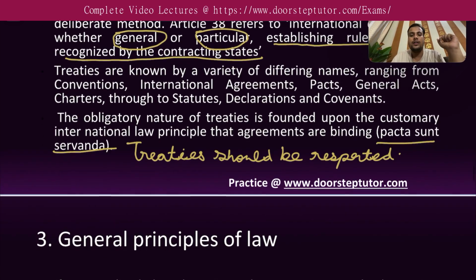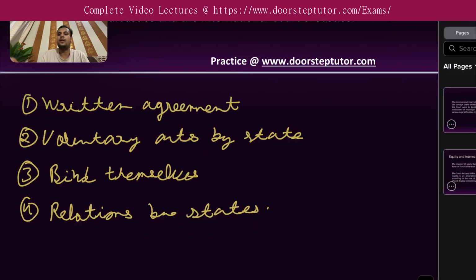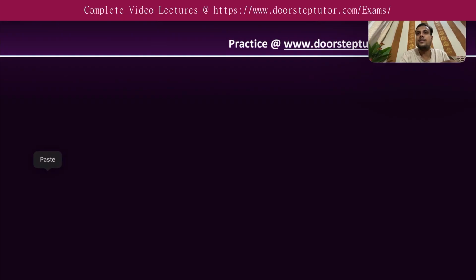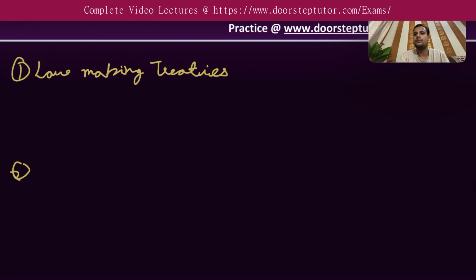So treaties can also be divided into two different aspects. First is lawmaking treaties, and second is treaty contracts.